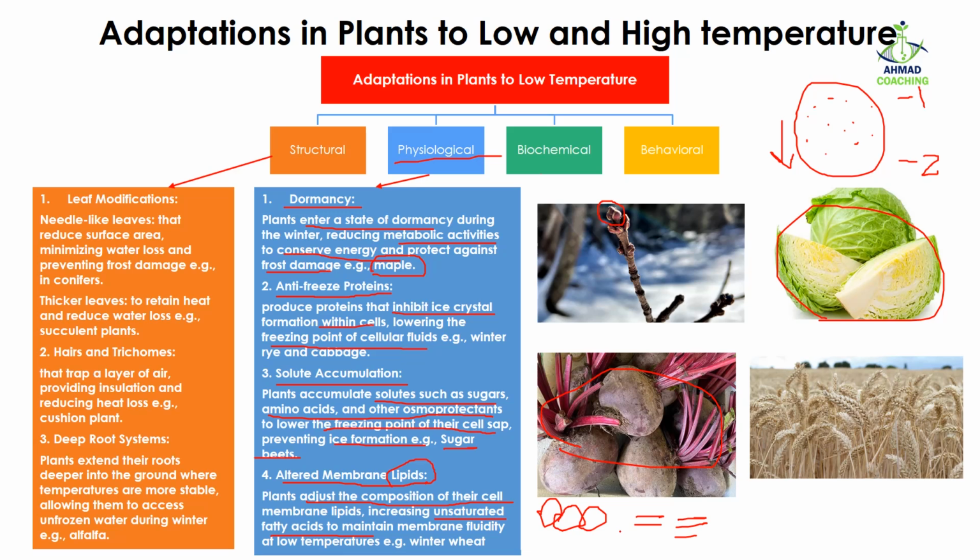For example, if you see oil, they are unsaturated fatty acids, and you can see that even if you put the oil in the freezer it will not freeze. Because of this property, the plants increase the unsaturated fatty acids in their membrane so that they can maintain their fluidity at low temperature. An example of this plant is winter wheat.